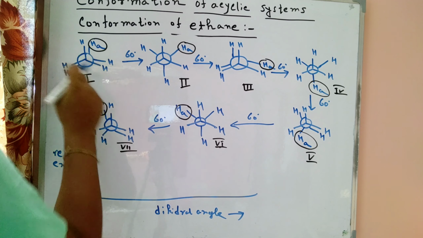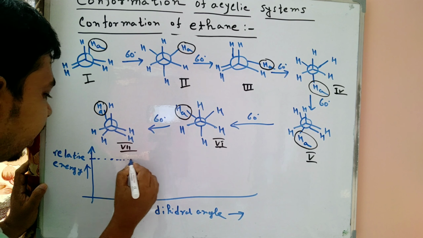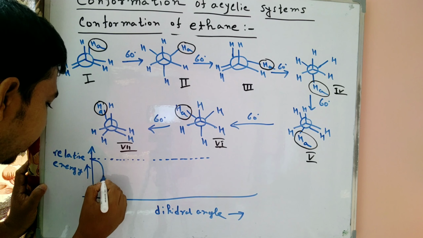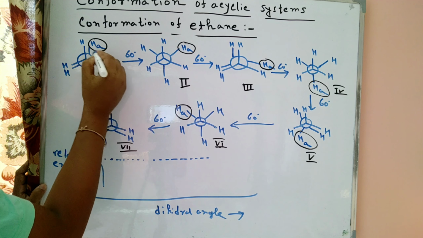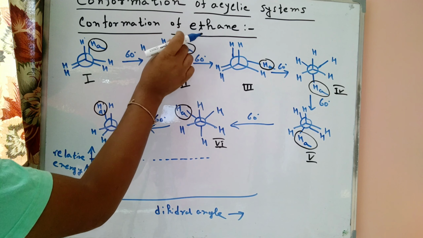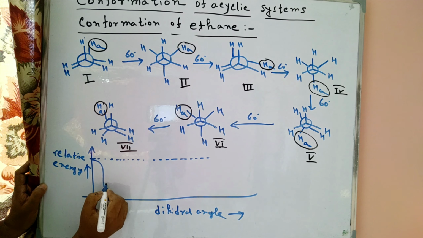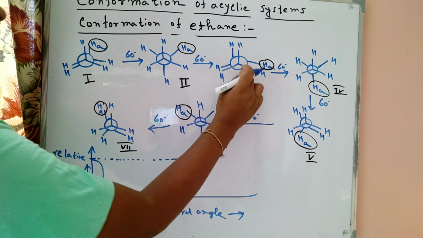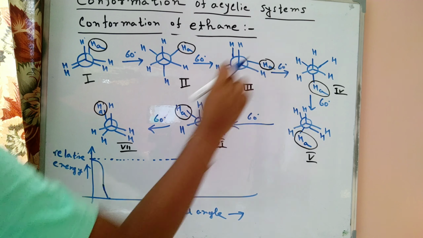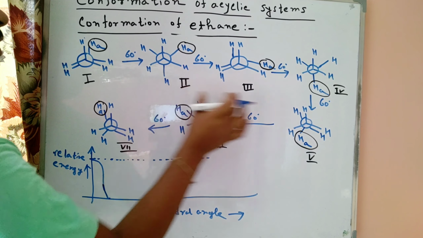At first, the one is present here, and this one is very unstable, so our curve is at the maximum level. The graph decreases because repulsion is present here, but the repulsion decreases due to the presence of the far hydrogen atoms. So the energy graph decreases, but here the energy increases because the structure converts from staggered to eclipsed form.